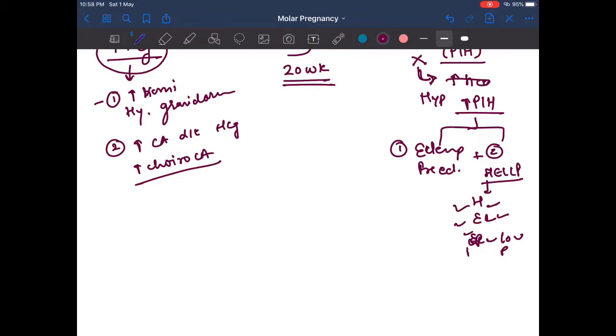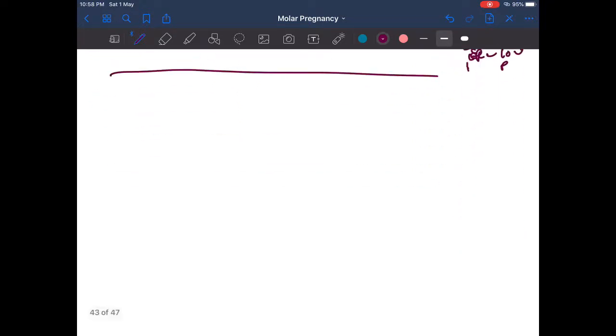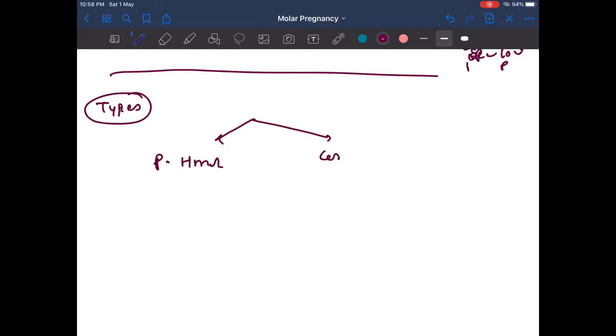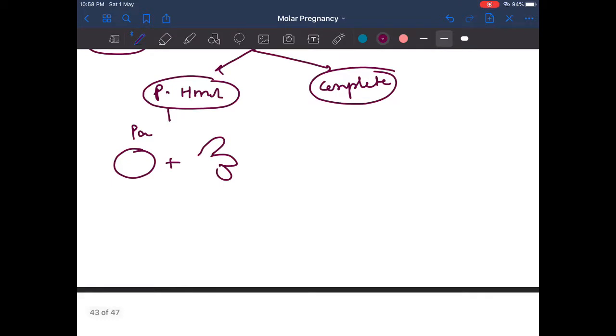So this is all about pathogenesis. What are the types of H mole pregnancy? There are two types: partial H mole or complete H mole. What differentiates the partial and complete H mole? P for partial: in a partial mole, partial fetal parts will be present, like two legs or two limbs, just partial parts.